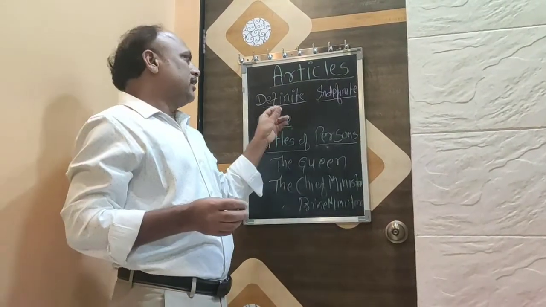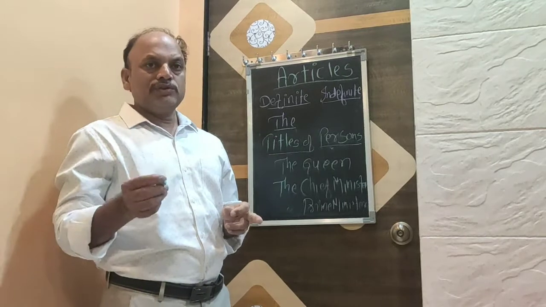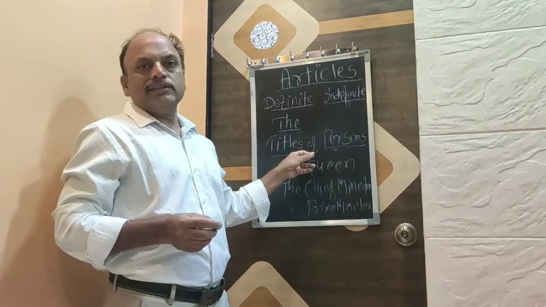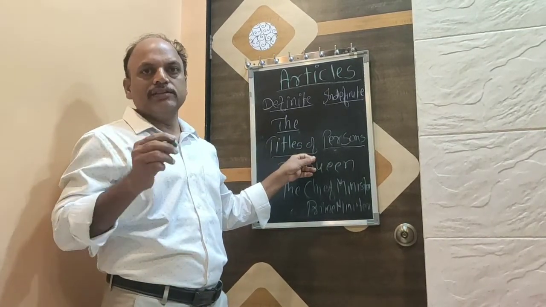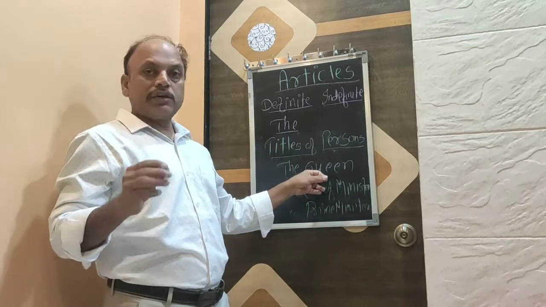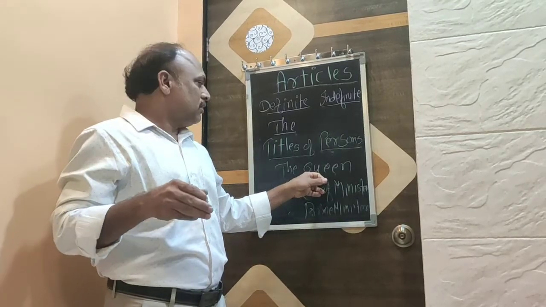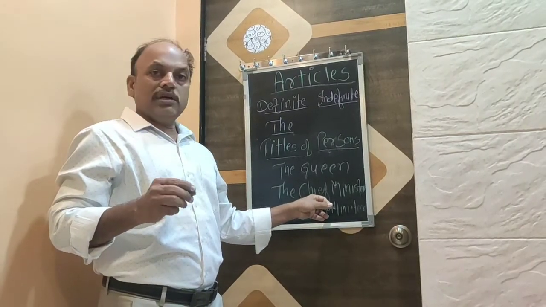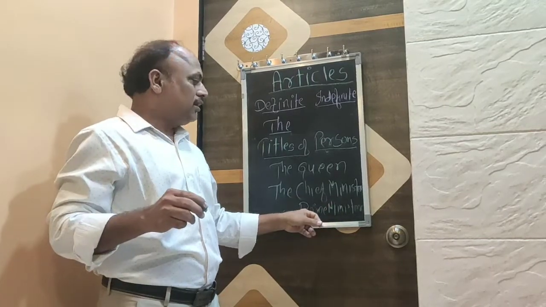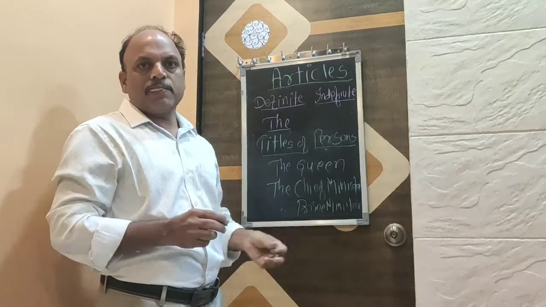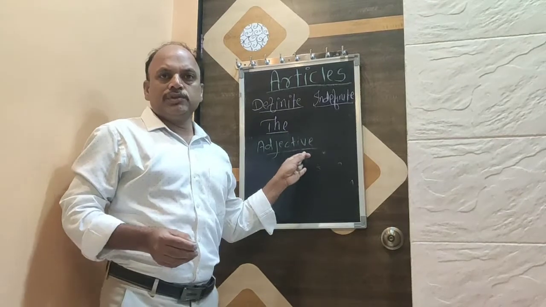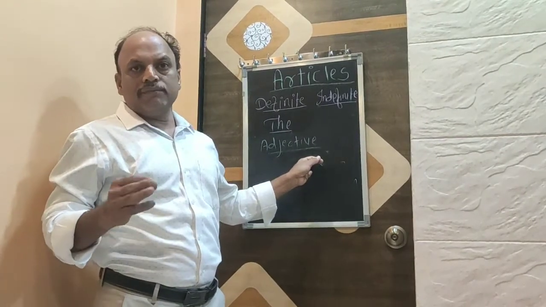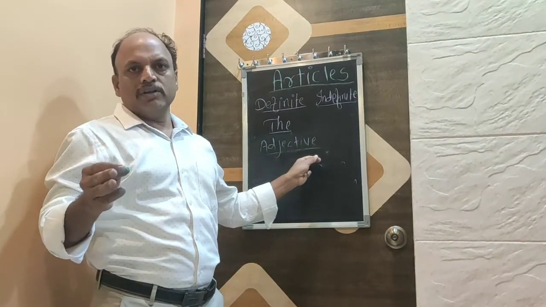Also, this article the can be used before the titles of persons. Titles of persons like the Queen. Queen is the title. Also, the Chief Minister, the Prime Minister. Also, it is used with adjectives with reference to a group or class.